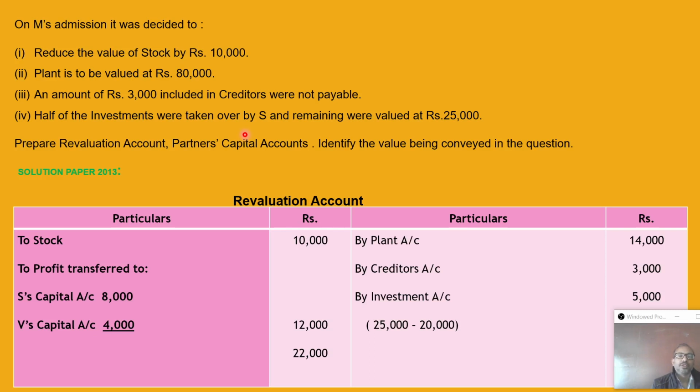So when an asset is taken over, what will be the entry? We know the entry when cash or furniture or any other asset is brought by the partners: we debit that asset and credit that respective partner's capital. So this time it will be just the reverse. If asset takeover, then partner's capital to respective asset, here S capital account debit to investment. If liability takeover, then reverse: liability account debit to that partner's capital.